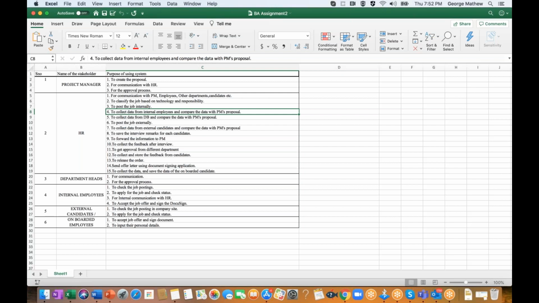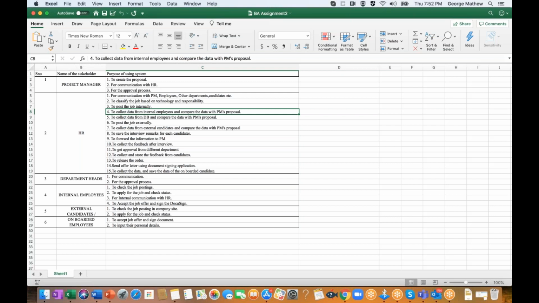To collect and save the data of the onboarded candidate, this action should be done more from the candidate's perspective. The moment HR gives a link, the candidate should be able to access the system with a temporary ID and password, upload all the data, and submit the respective certificates or proofs.